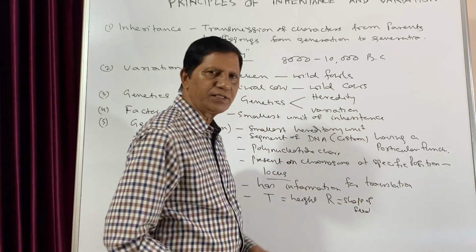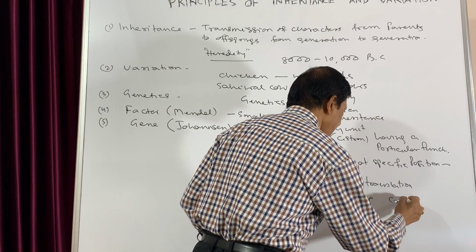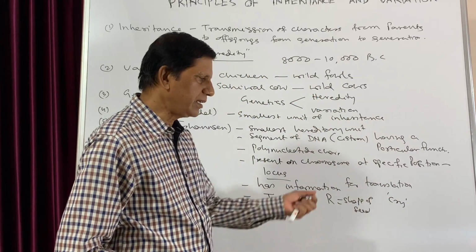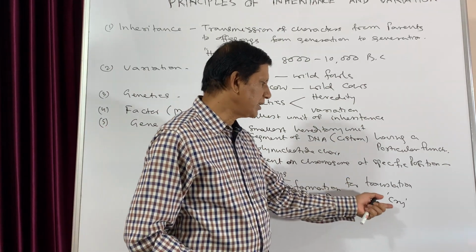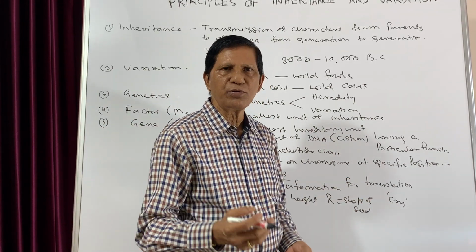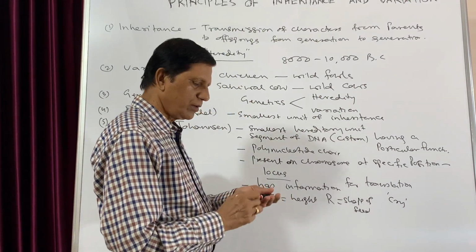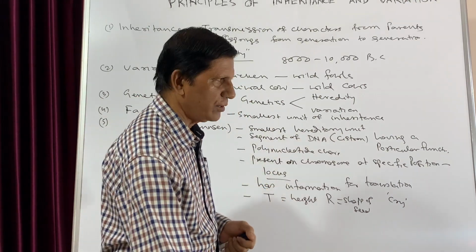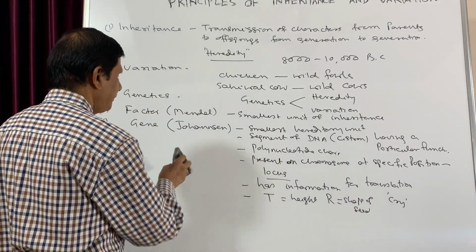That means single letters are there. But sometimes you use the word cry. Here 3 letters are there. So this also represents one gene, and the cry gene produces cry protein. So it is usually represented by one or few letters. Then let us discuss the next point.